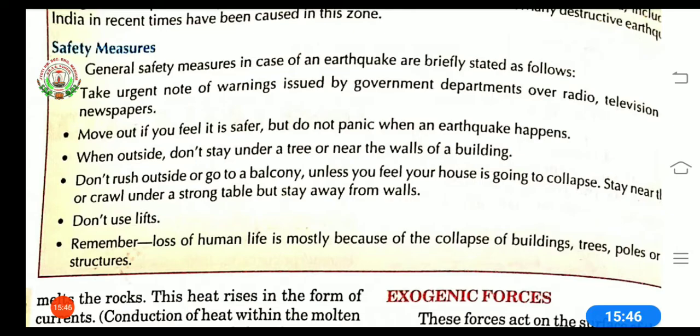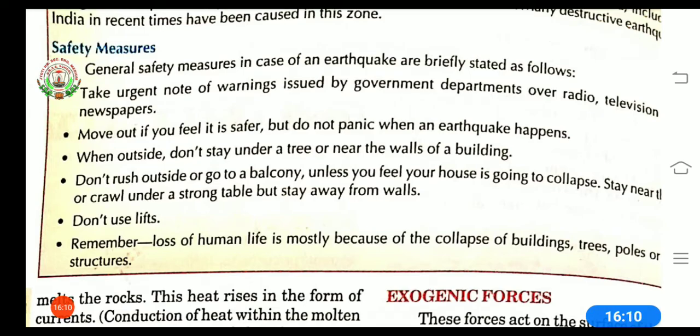Next is, don't use lifts. If there is an earthquake, please don't use the lift, because at that time the electricity may cut and you will be stuck, and the person may be trapped there for an uncertain period of time until it is reconnected. So don't use lifts.